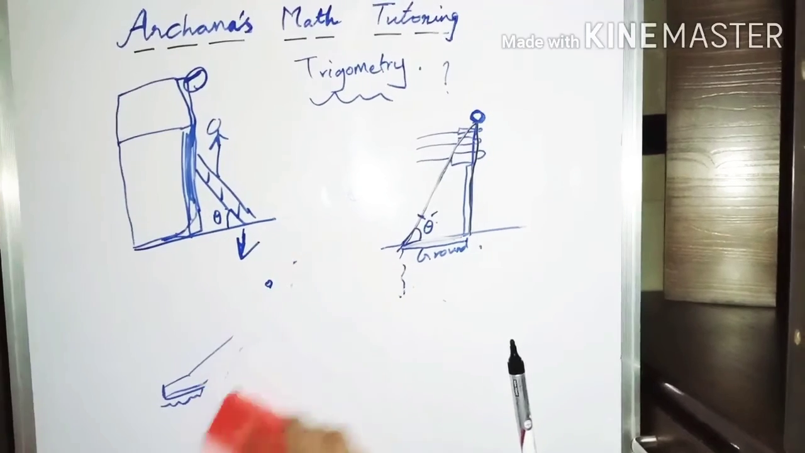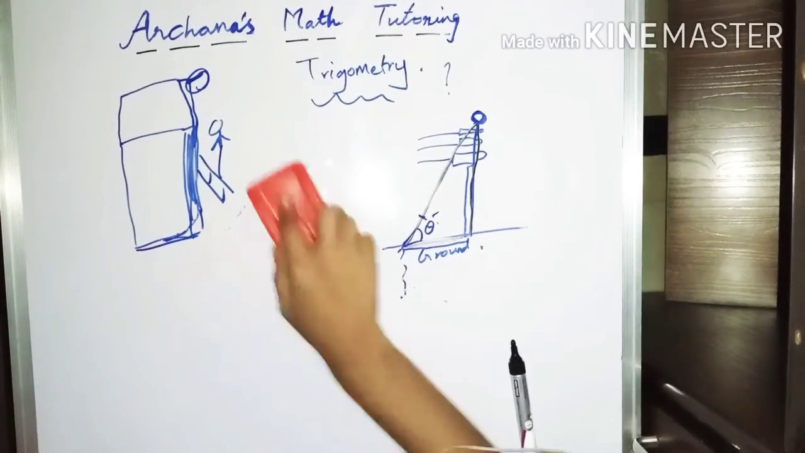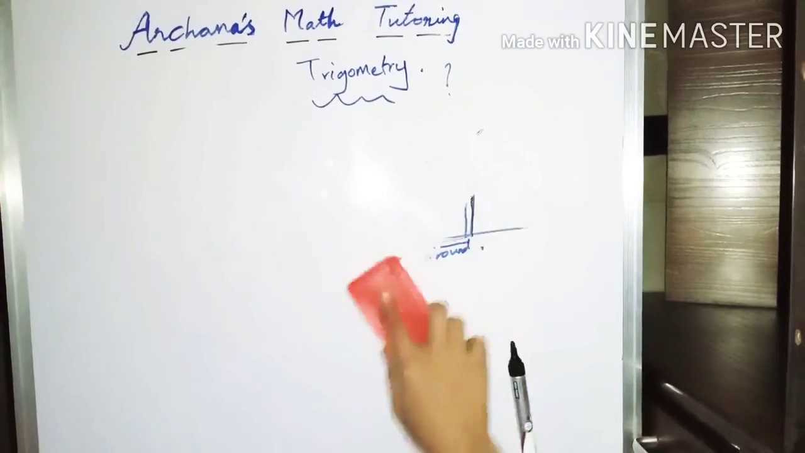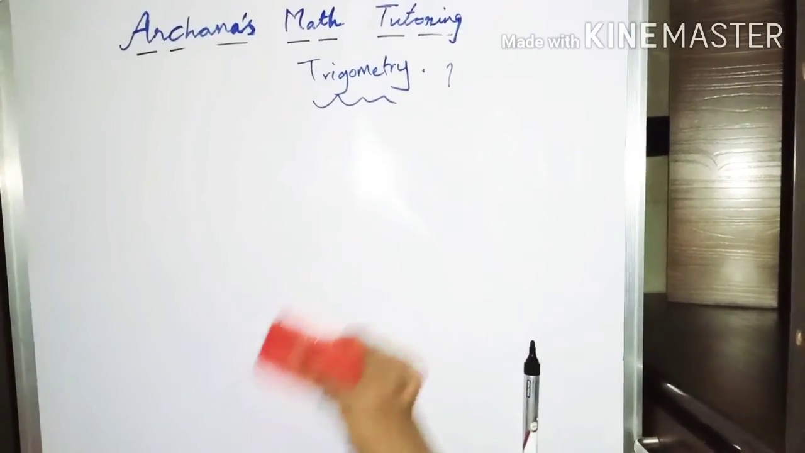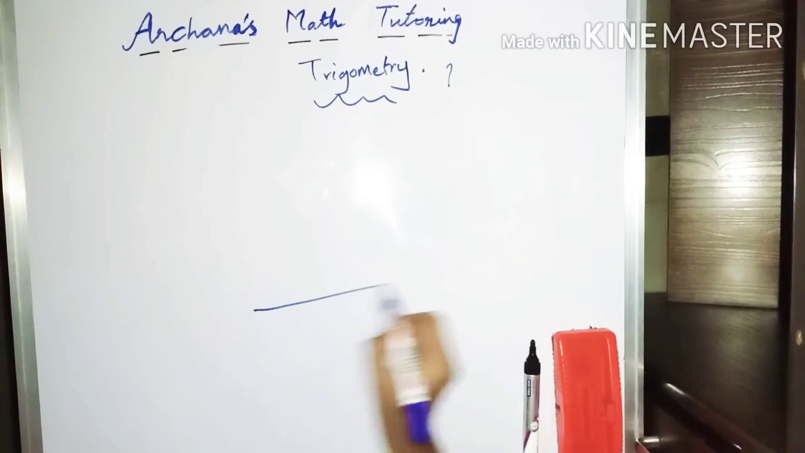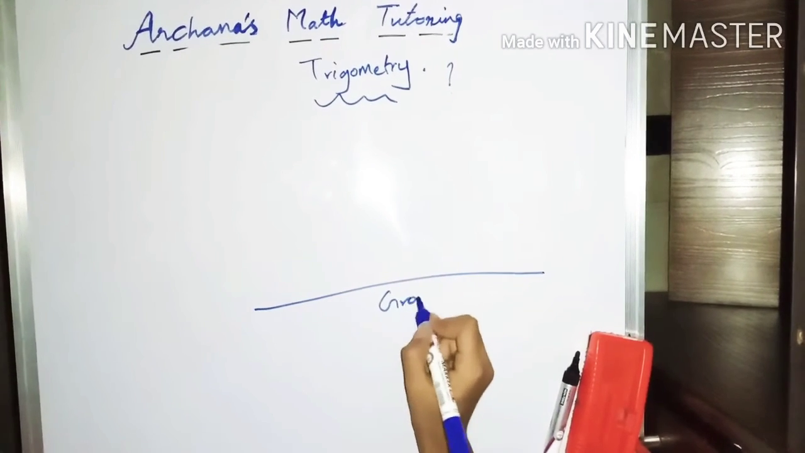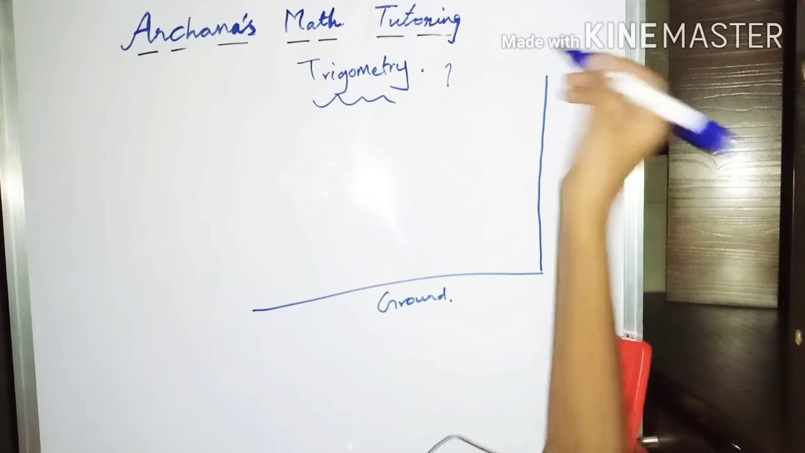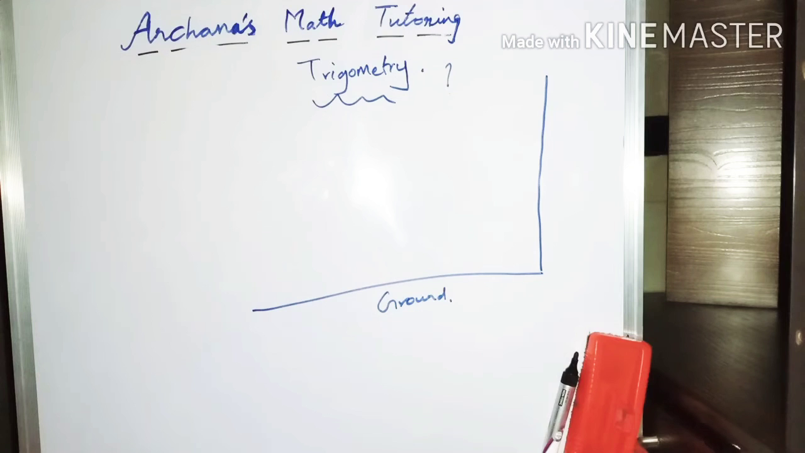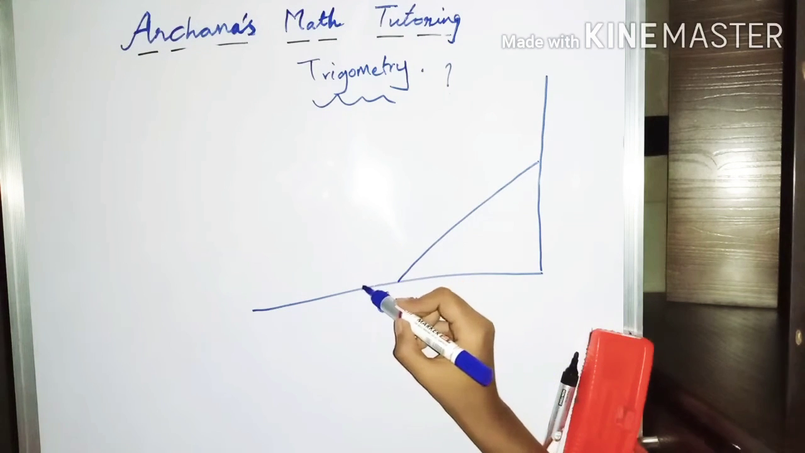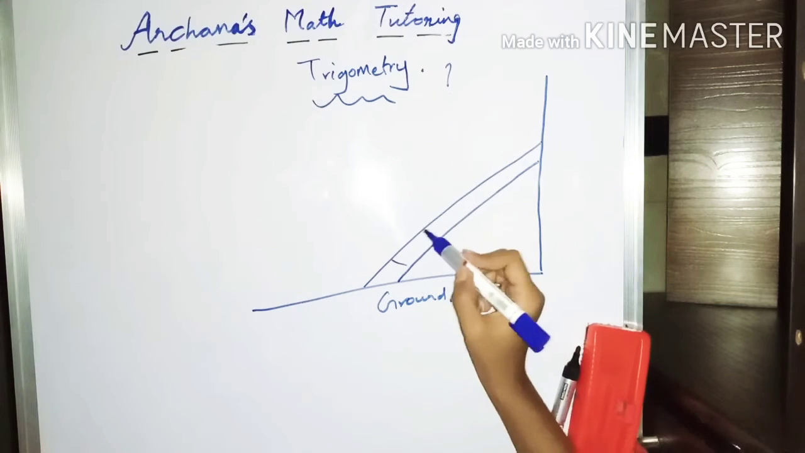So let's see the example of whitewashing a wall. Like I said, if a person wants to paint the wall, how will the angle be? Let's see it with a proper example. So this is the ground, and here is some wall, this is my wall, and now I have a ladder here. Suppose this is my ladder.